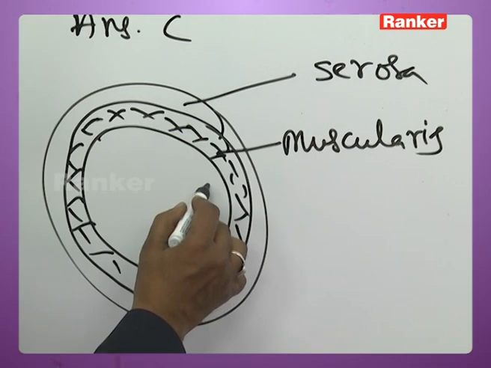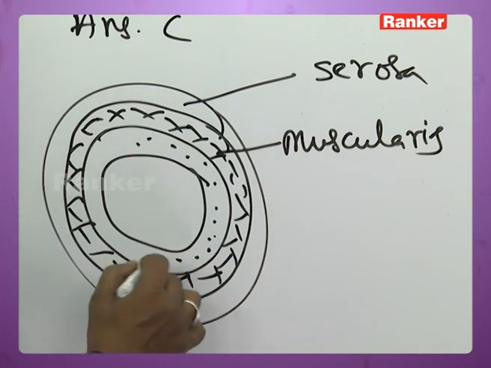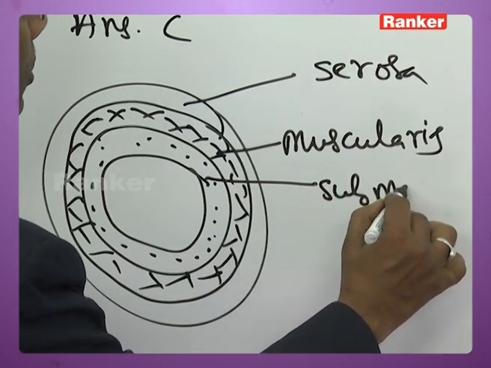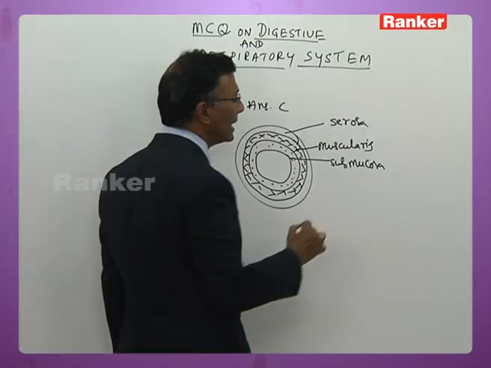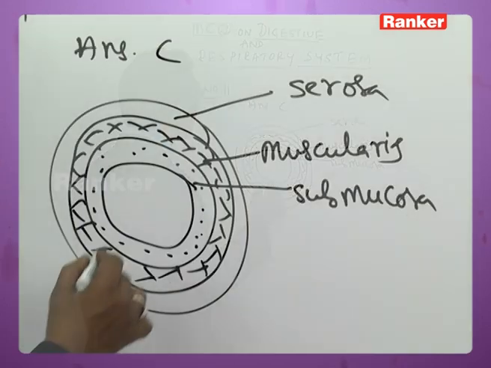And below this, there is another layer called submucosa. The submucosa is made up of dense connective tissue with lymph capillaries, blood capillaries and all. Then you have the innermost layer.